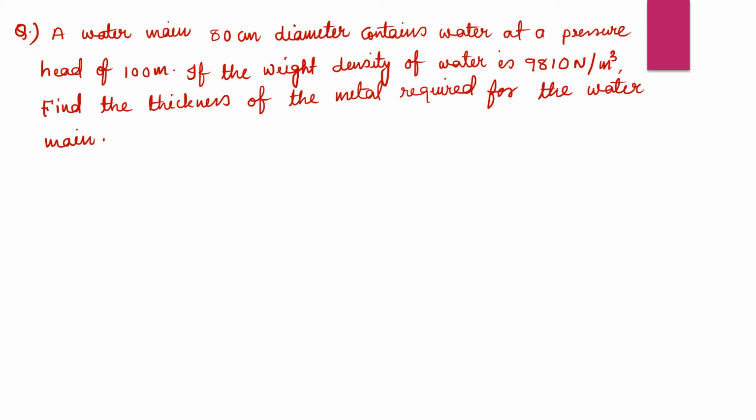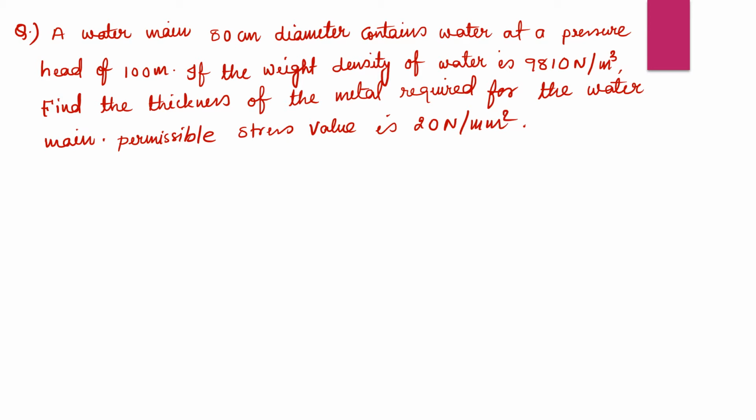The permissible stress value is 20 Newton per millimeter square. So this is our question. Once again I will repeat the question.